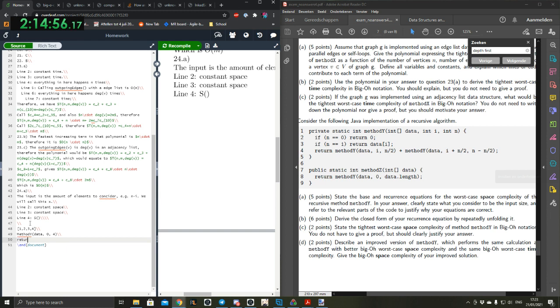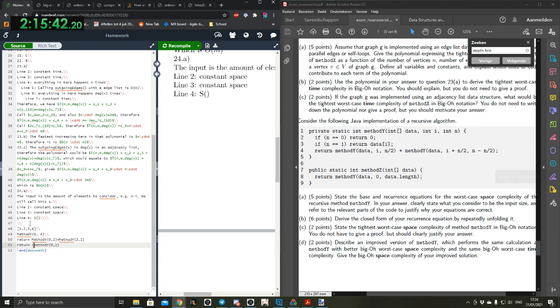That will return method y of i, that's 0, n divided by 2 is 2, plus method y of i plus n divided by 2, so that's 2, comma, n minus n divided by 2. Well, that's 4 minus 2, that's still 2. Then it's going to return method y from 0 to 2. Well, n is 2, so it's still going to continue. So then it's going to go from 0 to 1.